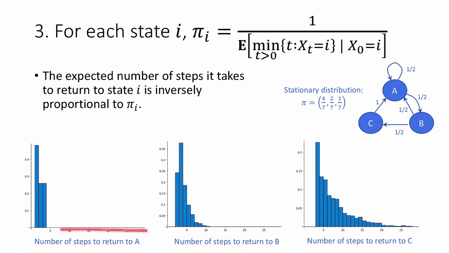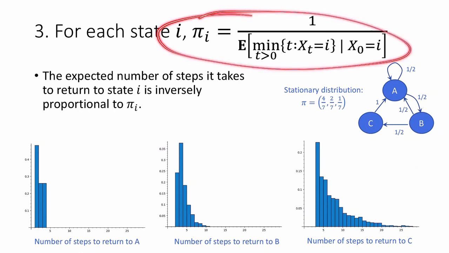So we can see that if we start in state A, with probability about a half, we're going to return to state A in one time step. That makes sense. In fact, it's exactly a half. With probability a quarter, we'll return to A after 2 time steps. That's what happens if we do this. And with probability a quarter, we'll return to A after 3 time steps. That's what happens if we do this. And there is no way in this little Markov chain to return to A in more than 3 time steps. We're always going to get there in 1, 2, or 3 time steps.